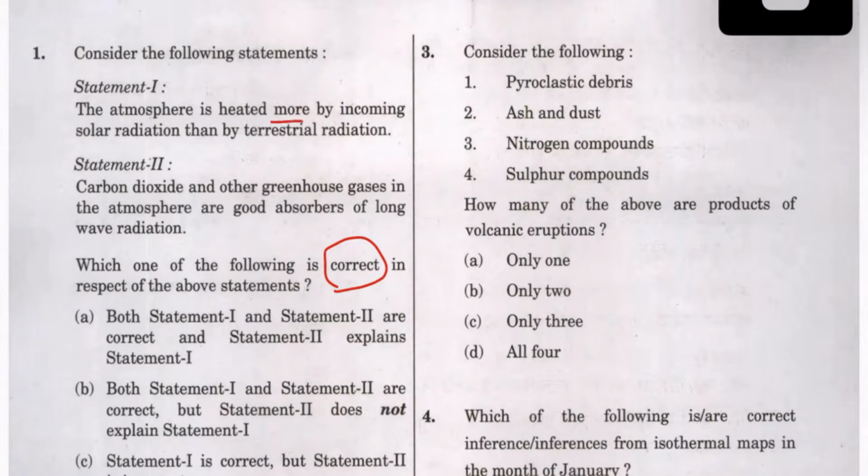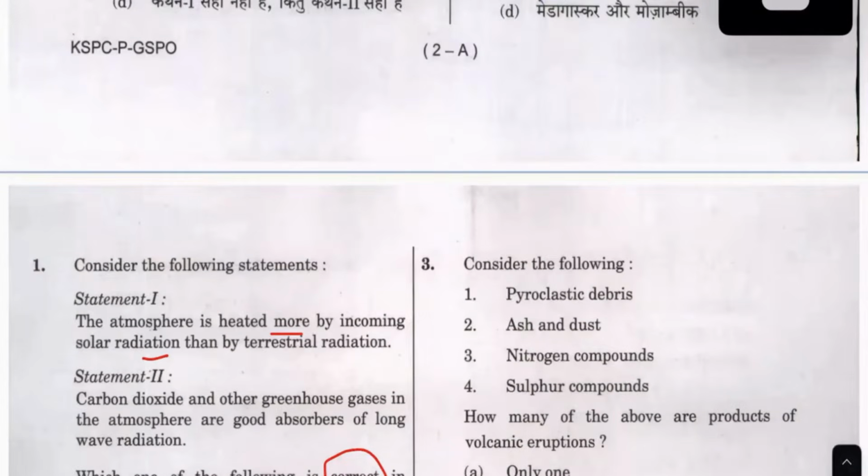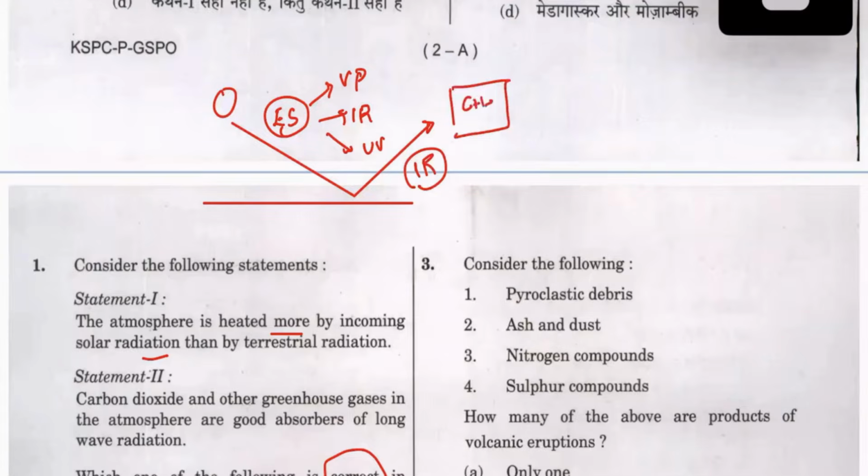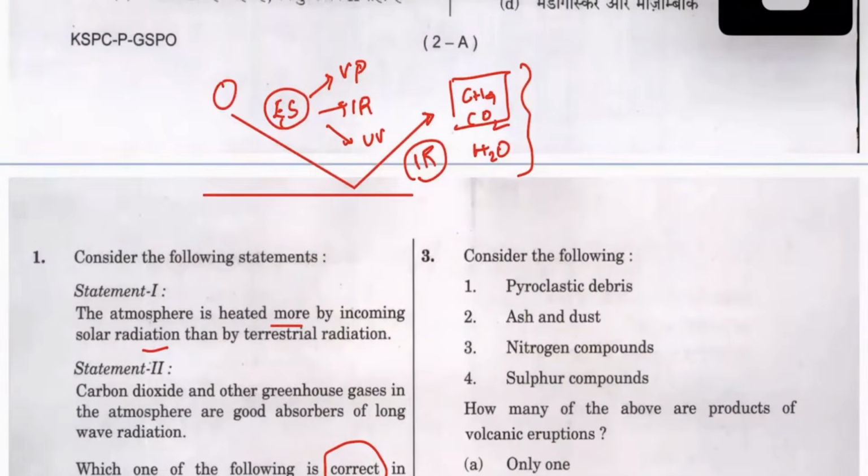Is heated more. So look at it. What the statement is saying is about the incoming solar radiation. So this is the earth, the ground. From the sun, the solar radiation is coming. This is the electromagnetic spectrum. The spectrum has all the constituents: there is the visible part, the infrared part, and also ultraviolet. But the part that gets reflected, or the maximum, is the infrared part. This is what gets absorbed by greenhouse gases like CH4, CO2, water vapor and other greenhouse gases in the atmosphere, and hence you have what is called warming.